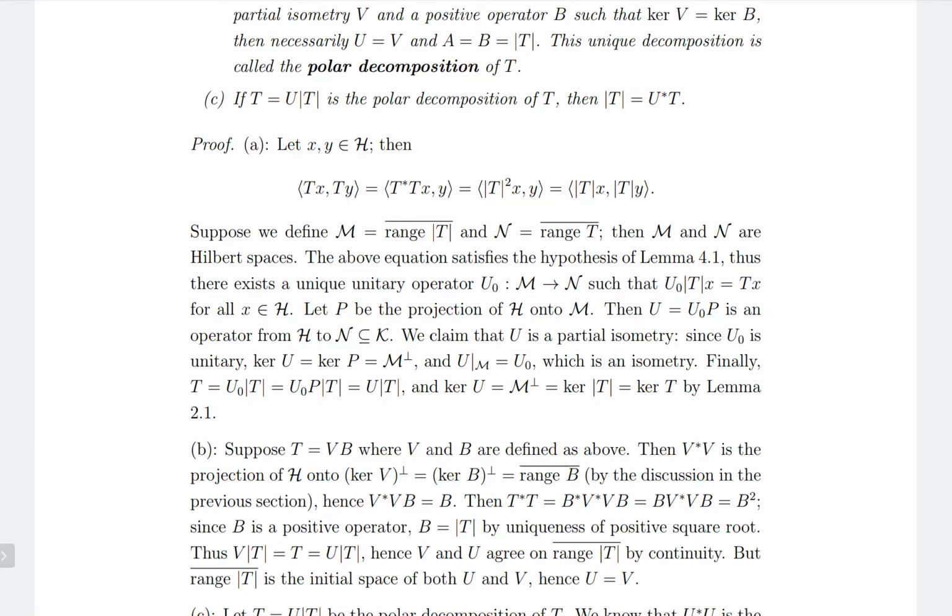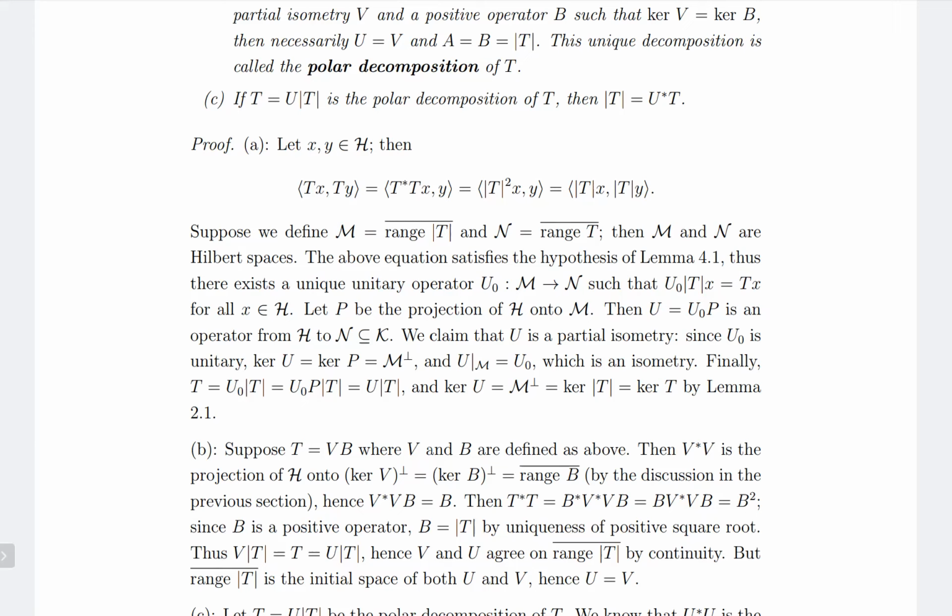And what this means is that V star V is the projection of H onto range B closure, which means that V star V times B is the operator B itself, because V star V is the identity on range B closure. And so T star T is equal to B star V star VB, which is equal to B squared.